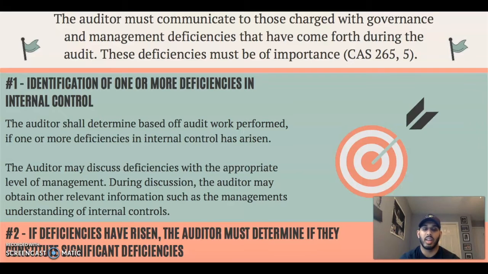During this discussion, they may also find out exceptions for some of these deficiencies in internal controls. For example, if management is already aware of deficiencies in some of their internal controls. We can use an example such as a manager already knowing that their information technology is not stopping misstatements. This is all relevant information that can be found out through the management by a discussion.